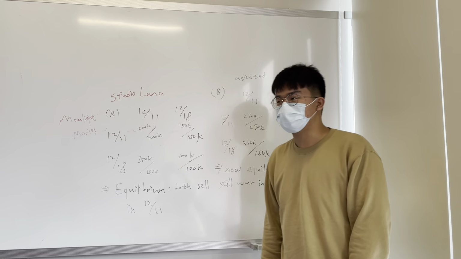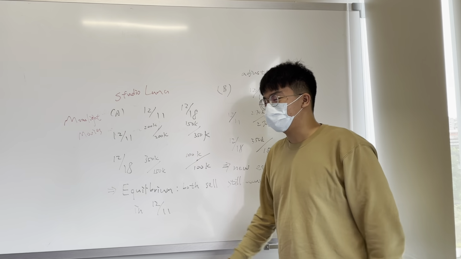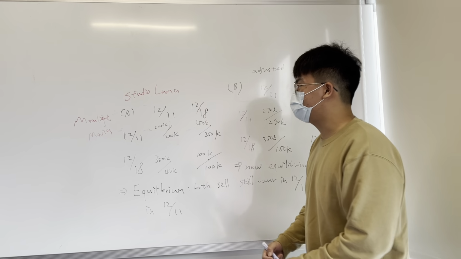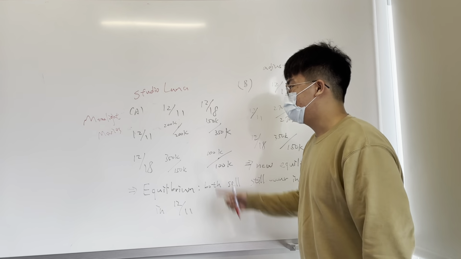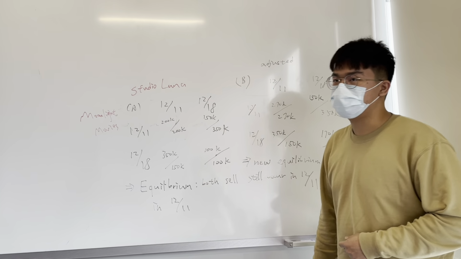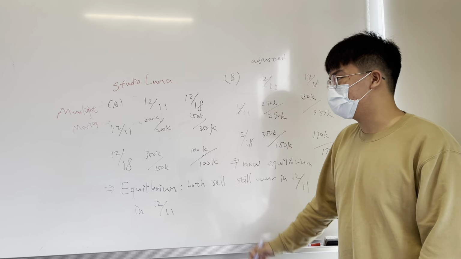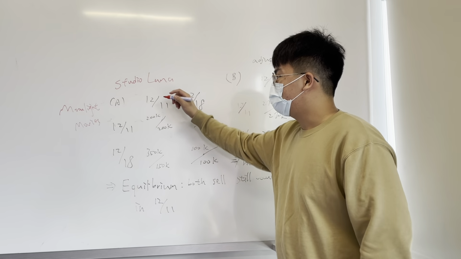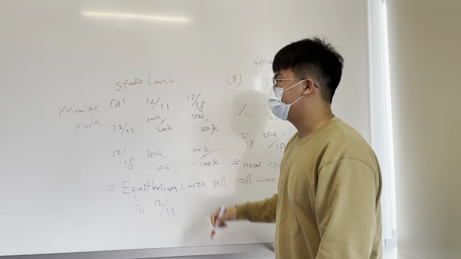So now it's my turn to introduce question number 5, and this is the situation in question number 5. Let's analyze.